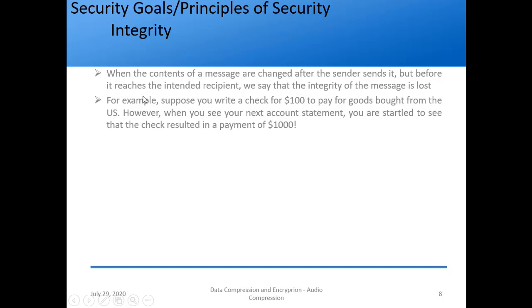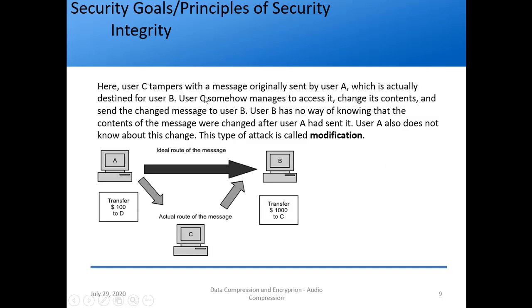What happened? You logged into a website, for example Amazon.com, you entered your debit card or credit card details, and you saw the message that $100 will be debited, right? However, when the transaction was completed, you see that instead of $100, $1,000 was debited. So someone in between attacked your information and changed it from $100 to $1,000, but used your password and your details only. That is the example of integrity, right?